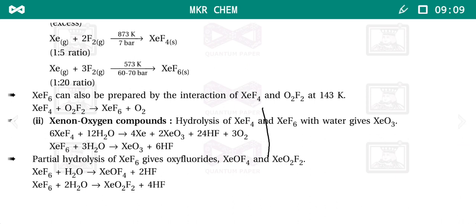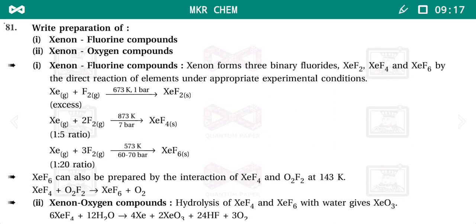Now in the next lecture we will discuss the properties of xenon fluoride and xenon oxide compounds. Okay, thank you friends, thank you very much.